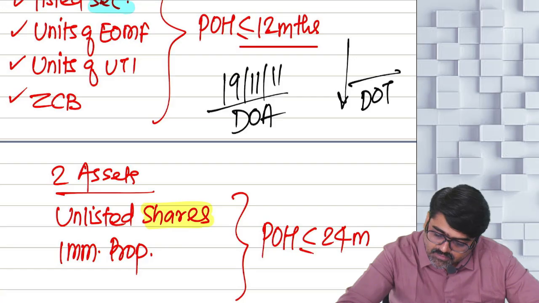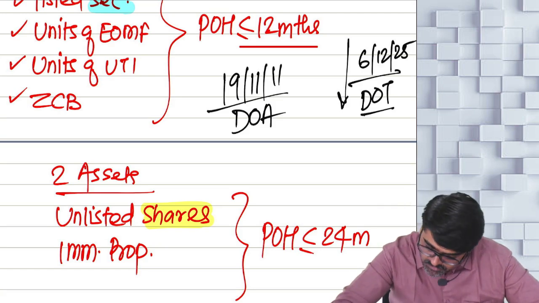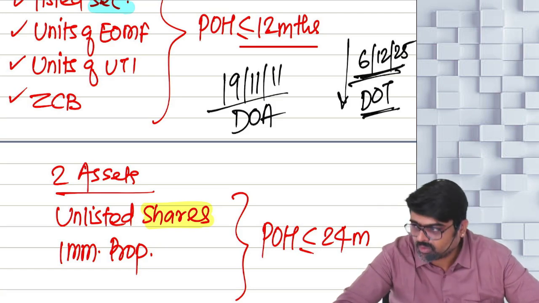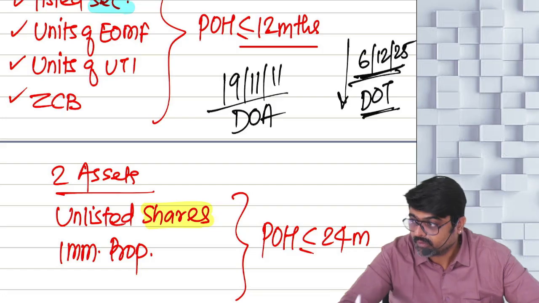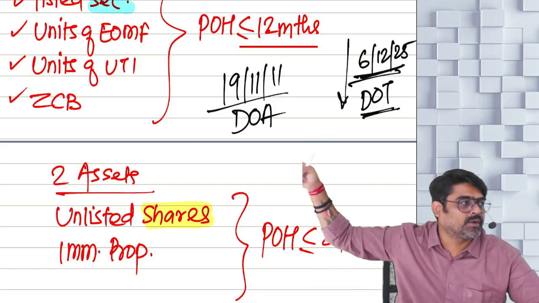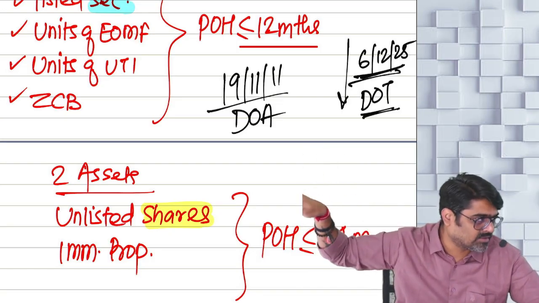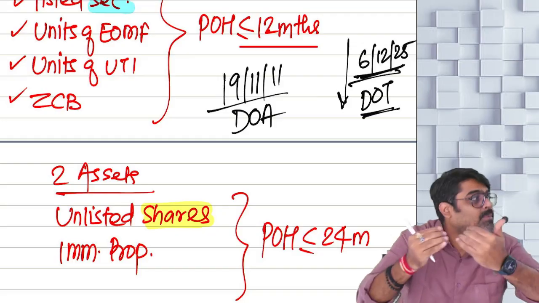So what if my date of transfer was 6th of December 2025? From this date, somebody else will start holding it. Yes or no? The transferee to whom I am transferring the asset will start holding from 6th December. So I was holding only till immediately prior to the date of transfer.